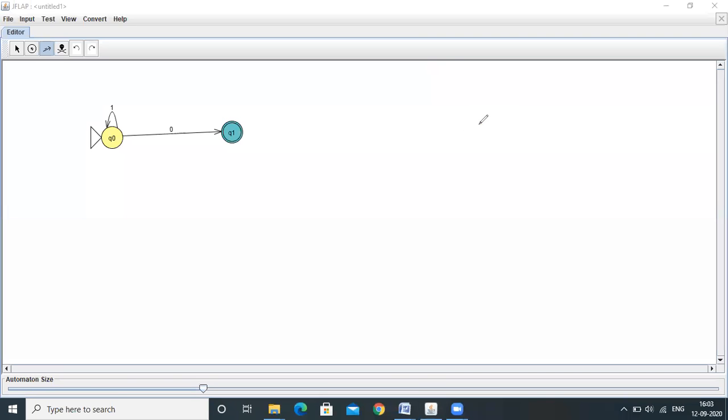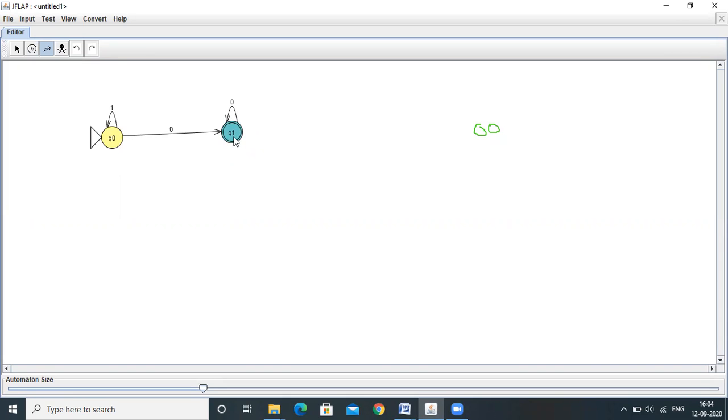Now whether 00 is accepted. Q0 on 0 will come to the Q1 state. Q1 on 0 we have not defined anything. So Q1 on 0 will reside within the same state. Why? If Q1 on 0 goes to the Q0 state, 00 is not going to be accepted. So Q1 on 0 will reside within the Q1 state only. Now it is in the final state, so 00 is accepted. 00, 000, whatever it may be, if it is ending with 0, it is accepting.